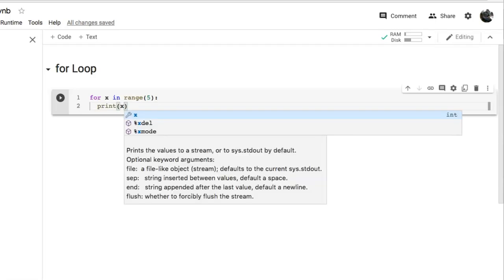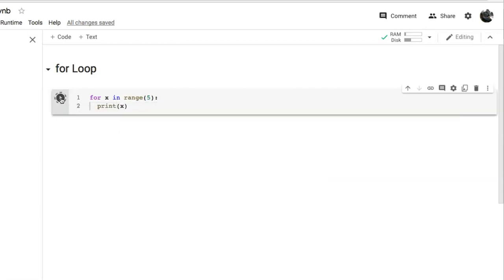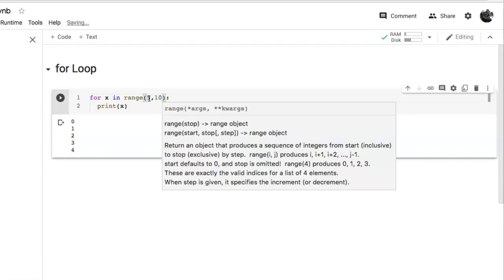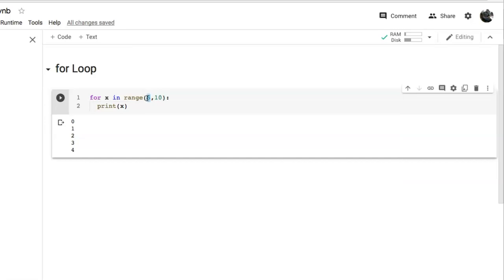So when we run this, we'll get the output as the numbers from 0 to 4, and we got this 0 to 4. Now let's take two parameters here. So in this case the numbers will start from 5 and will go up to 9. Let's run this and we got the values from 5 up to 9.